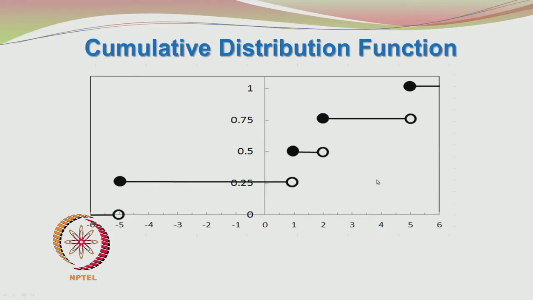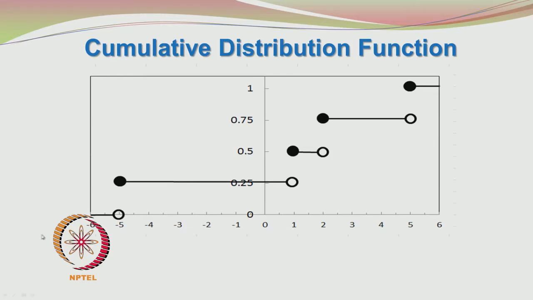This is a very interesting diagram. You can see some lines with some headers and footers, or you may want to call it a tail and a head. The head is sometimes a hollow circle or a full circle. That is because the cumulative distribution function takes the value of 0 until x is less than -5.